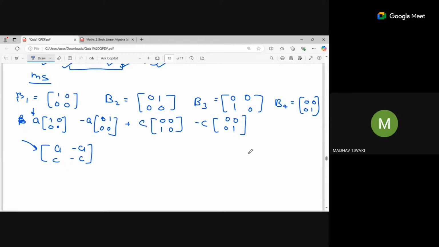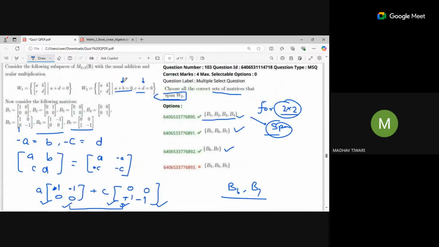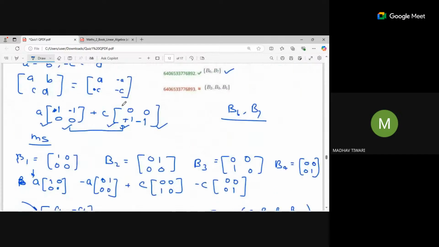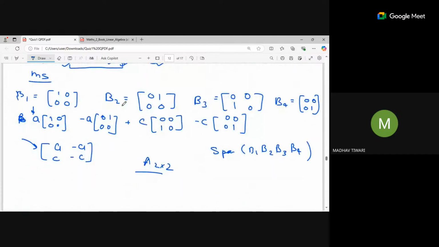You can simply think that the span of B1, B2, B3, and B4 covers all the 2 by 2 matrices. So it automatically includes any other cases, if you are applying some equations and these types of relations in them, it will also cover them. It is directly observable, so you don't have to worry about these conditions. When we are spanning all the 2 by 2 matrices, it will also cover these specific cases. So there is no need to go into depth like this, but if you want, then you can see.